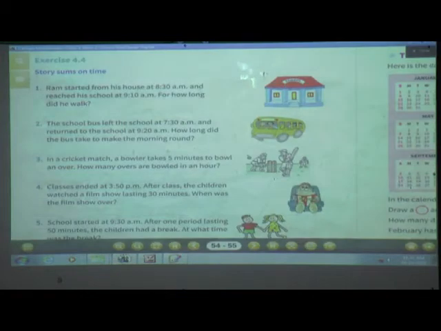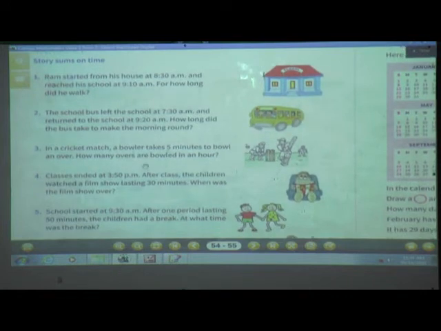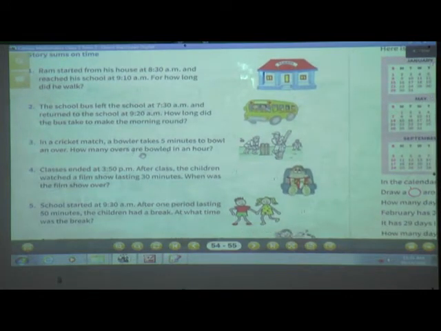Now we'll move to the next example, that is the third one. Read the question. In a cricket match, a bowler takes 5 minutes to bowl an over. How many overs are bowled in an hour? See, what is the question? In a cricket match, a bowler takes 5 minutes to bowl an over. How many overs are bowled in an hour?